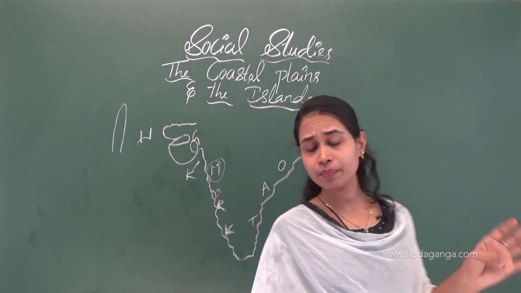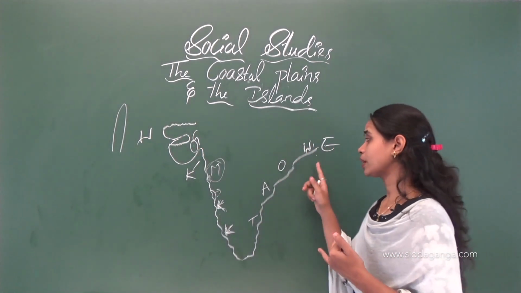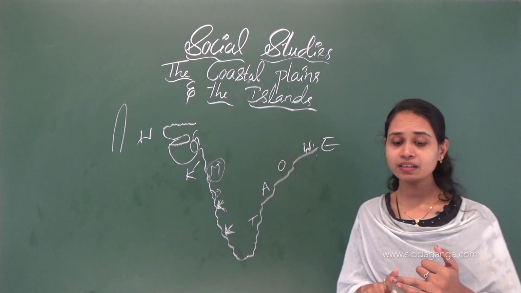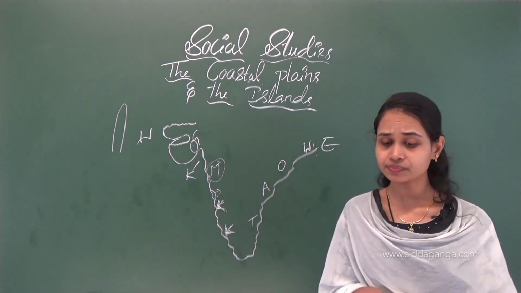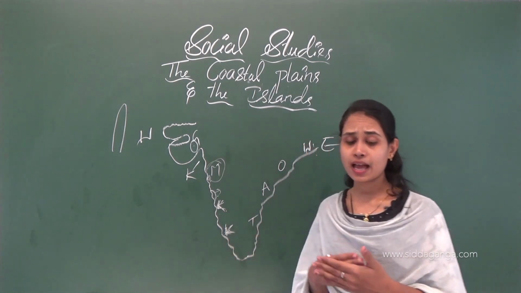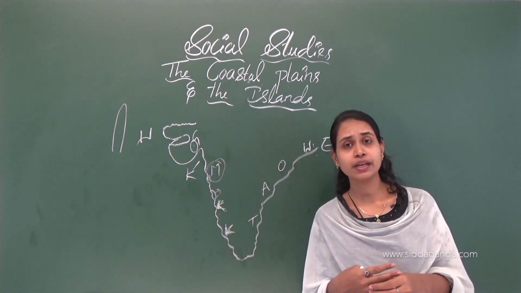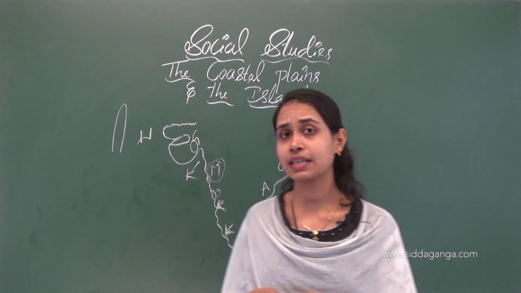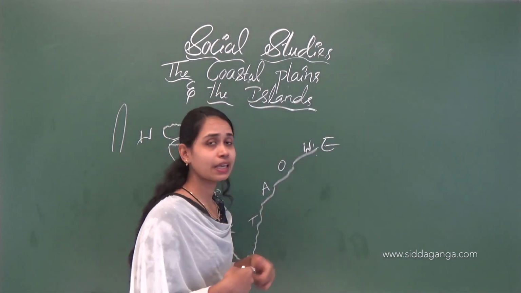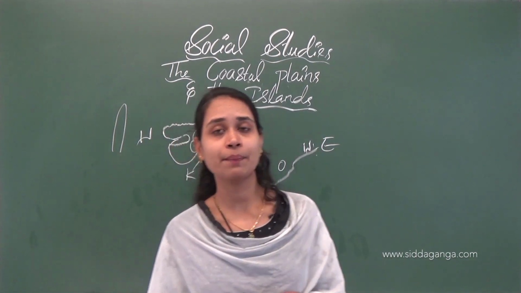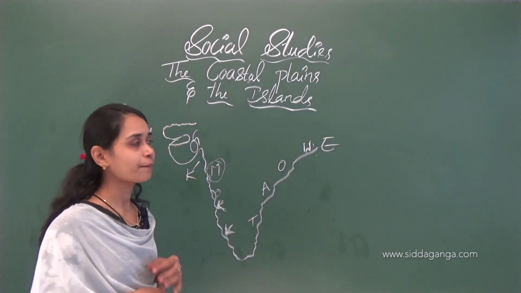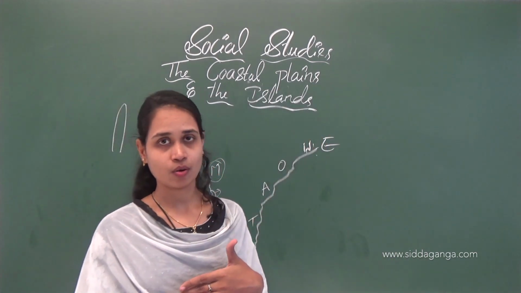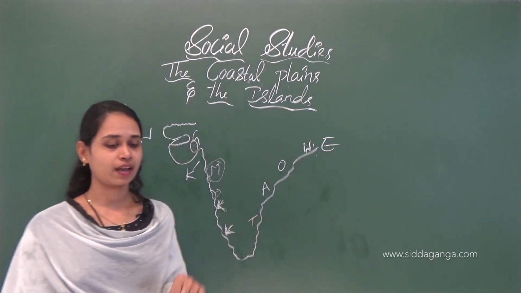The main crops are paddy and jute. Here paddy and jute are the main crops. Kolkata has many jute and textile mills. West Bengal's capital is Kolkata. In Kolkata we can see many industries.